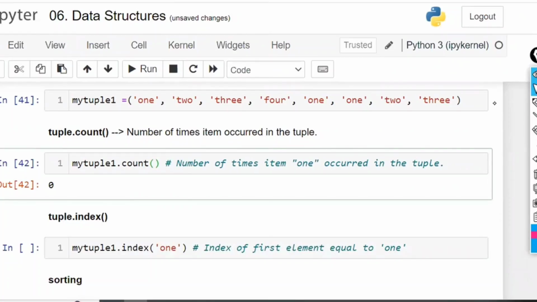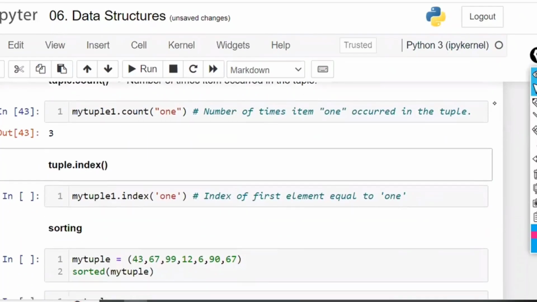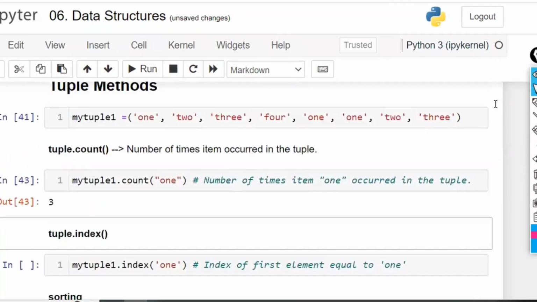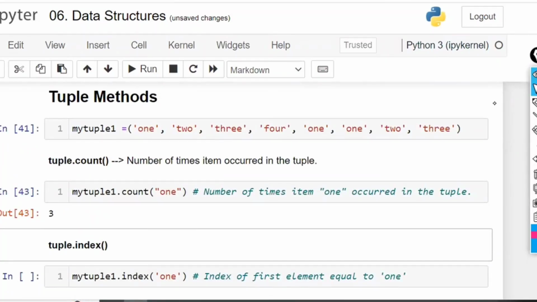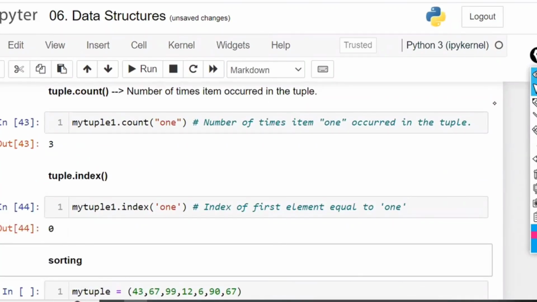If I ask with respect to ONE, this particular item, how many times is it there? ONE 1, 2, 3. Whatever it is, it is going to identify how many times it has been repeated. Right? Now, next one is called index. My tuple dot index of 1 means it is going to identify wherever the 1 is there, what is the index number. Sir, here 3 of them are there now. Which one will it show? Only the first element, and it is going to print the index number 0.